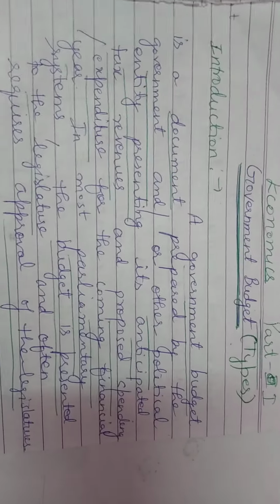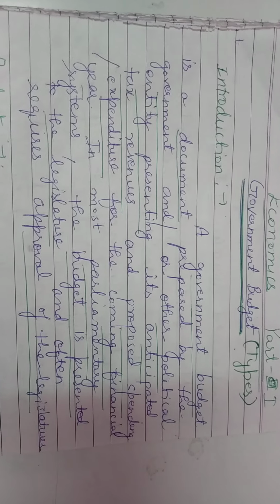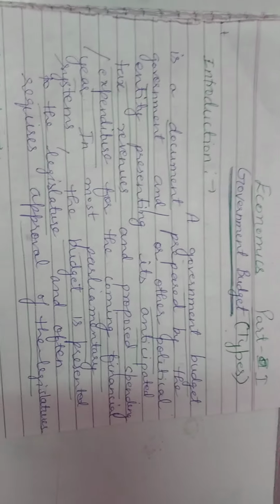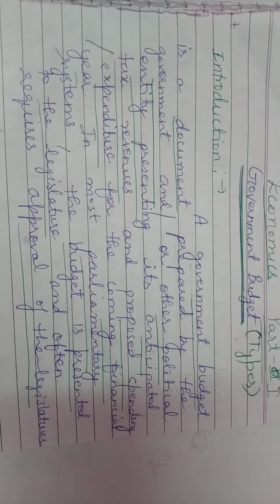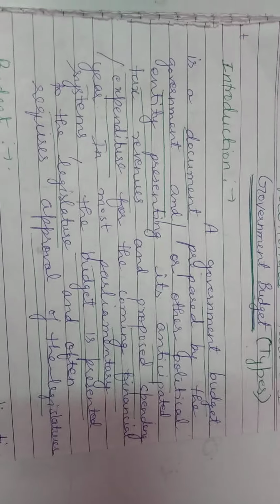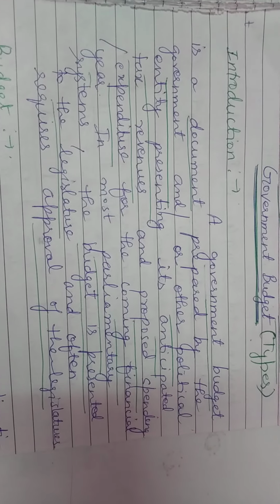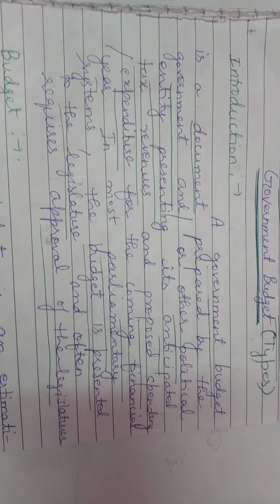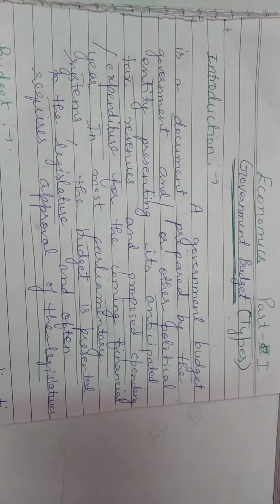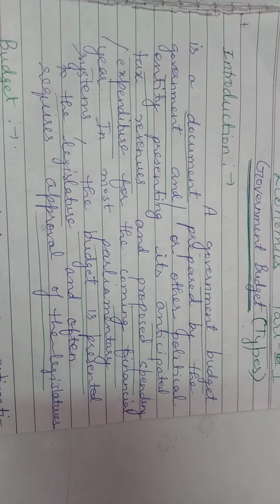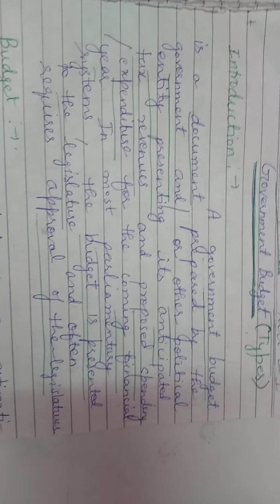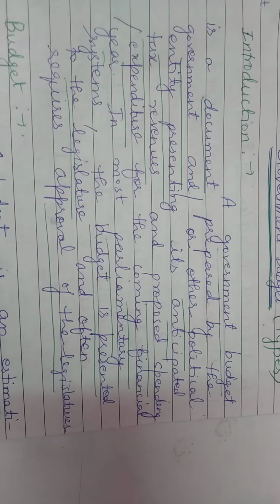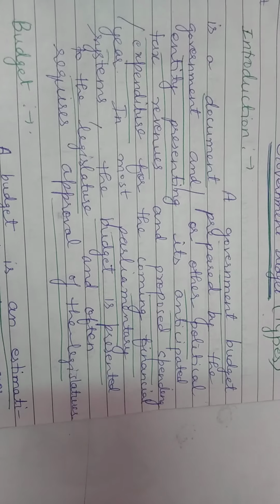Okay, so starting with the introduction. Here is the definition of budget. What is a budget? A government budget is a document prepared by the government and other political entities, proposing spending and expenditure for the coming financial year. In most parliamentary systems, the budget is presented to the legislature and requires approval of the legislature.